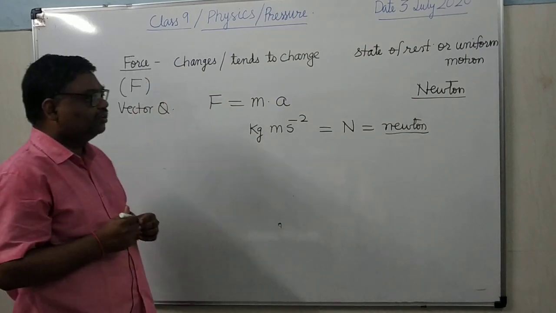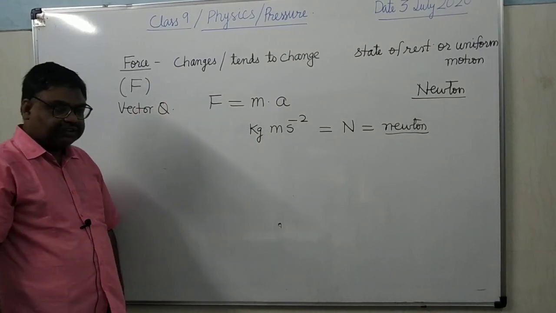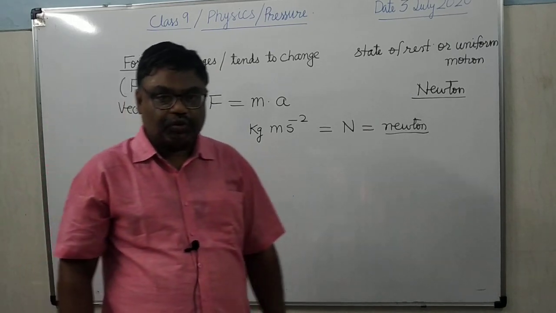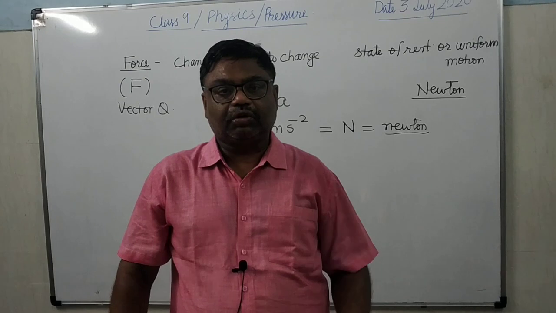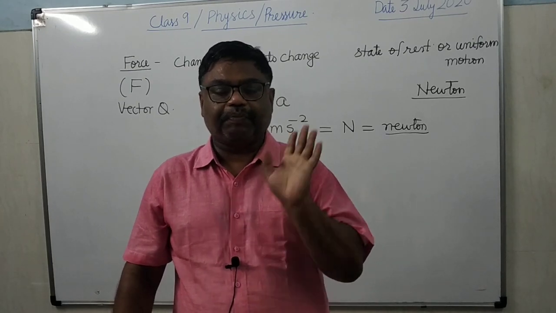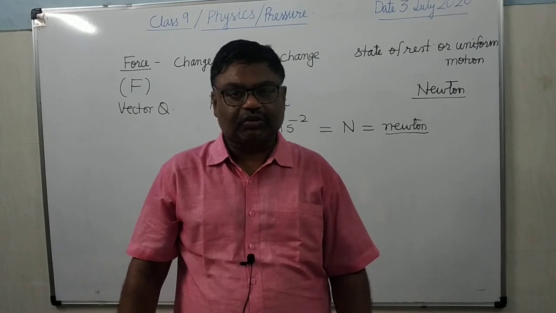Is it clear? There is also a CGS unit of force, the dyne, which is equal to gram centimeter per second square.